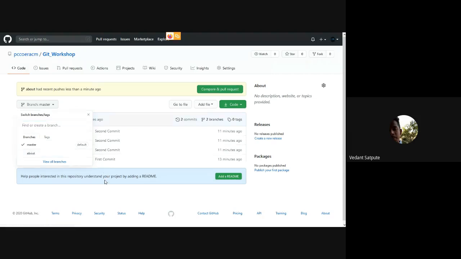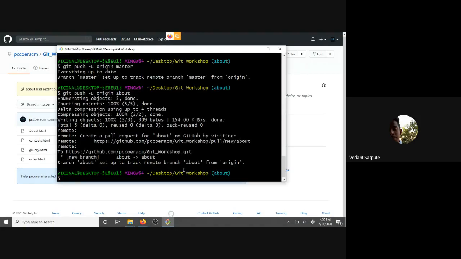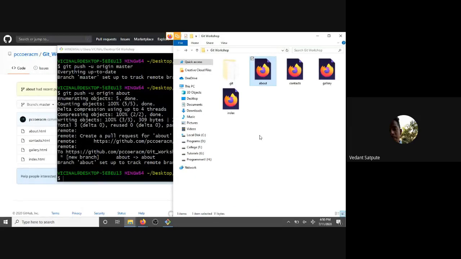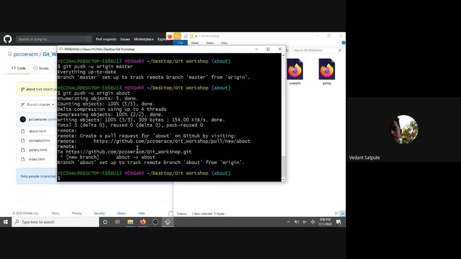Okay, please explain git add. So git add is used when you have to add all the files in the folder. Suppose we have too many files in this folder, you won't be adding every file's name. So just git add dot adds all of them. If you have 100 files here, it will add all the 100 files for commit.